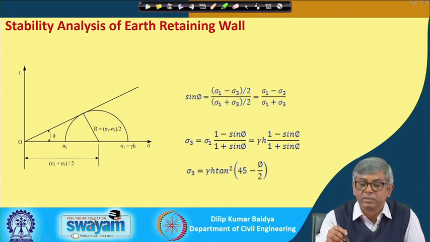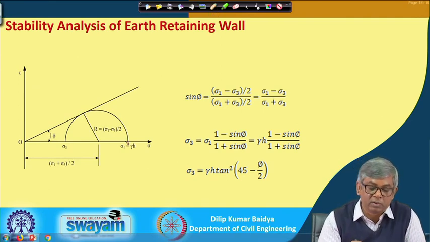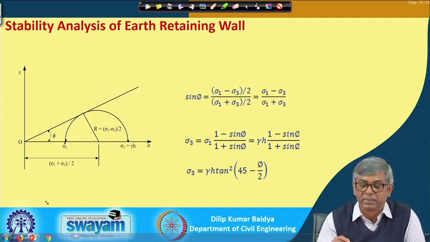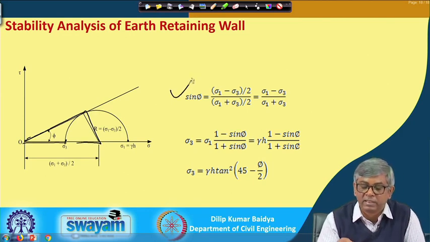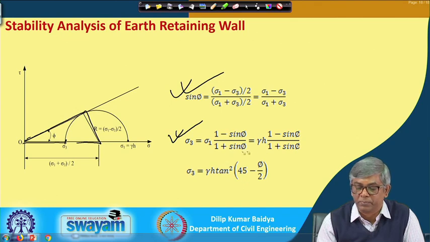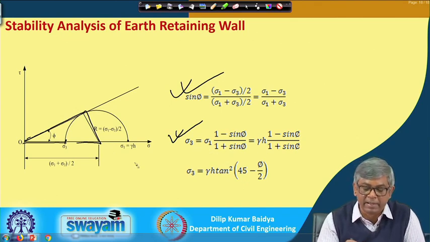Similarly, based on Rankine's theory, if I draw a Mohr circle for the active case, this is sigma 1 and this is sigma 3, where sigma 3 is the lateral pressure, and the envelope will be tangential. Now, if I consider this triangle and express sin phi and simplify, I can express sigma 3 in terms of sigma 1, or gamma h.